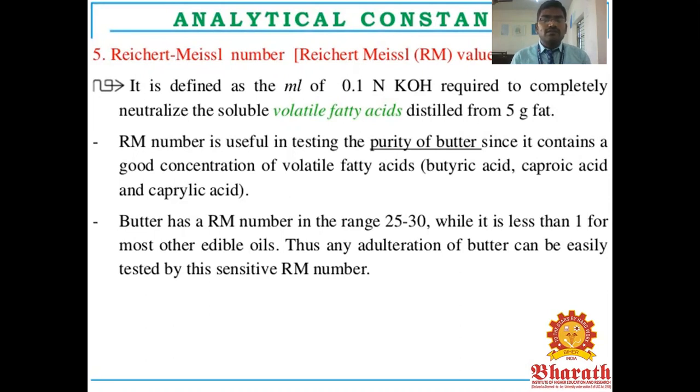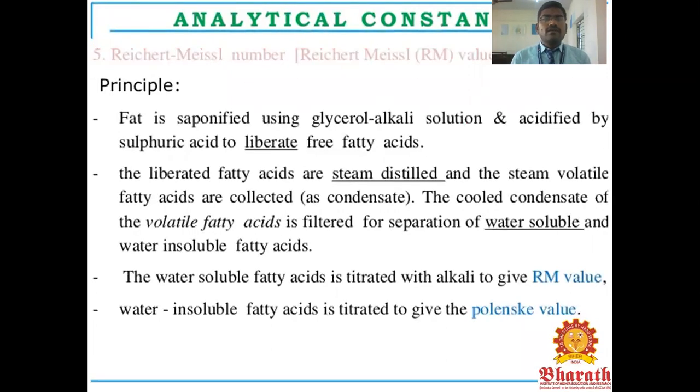Butter contains a good concentration of volatile fatty acids, for example butyric acid and caprylic acid. Butter has an RM number in the range of 25 to 30, while it is less than one for most edible oils. Thus, any adulteration of butter can be easily tested by the sensitivity of the RM number. The principle of the RM number is that a fat is saponified using glycerol alkali solution, then acidified with sulfuric acid to liberate the free fatty acids.